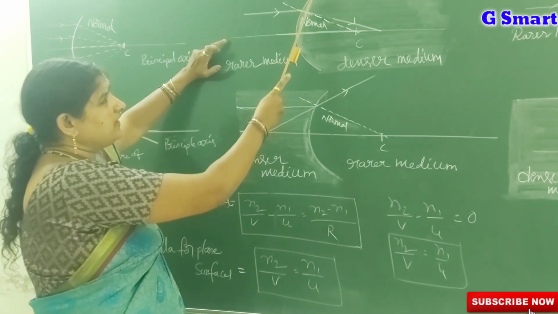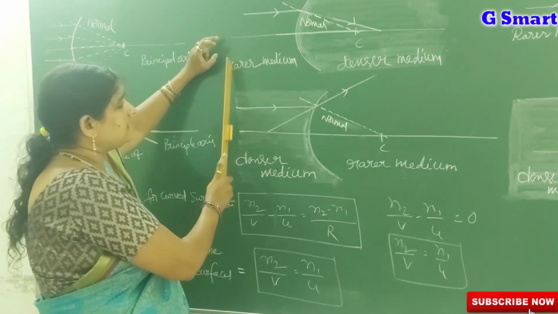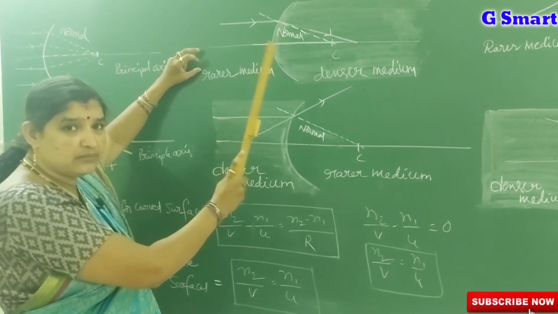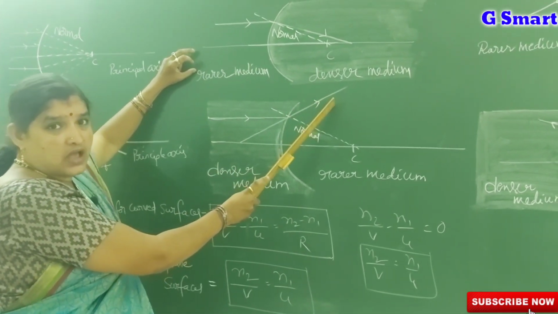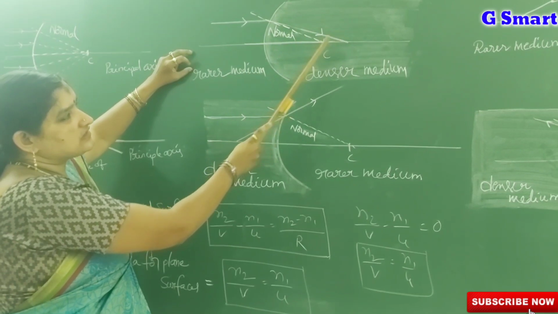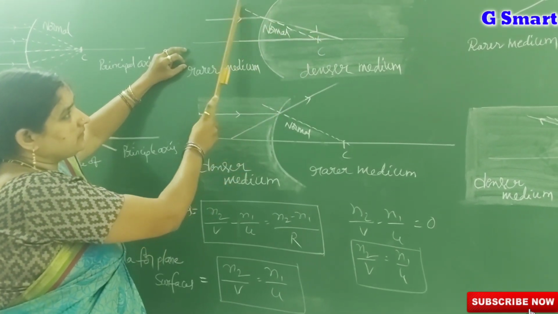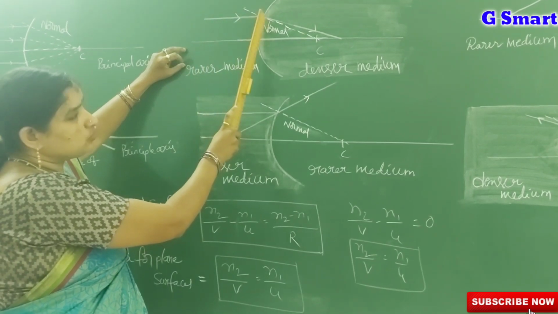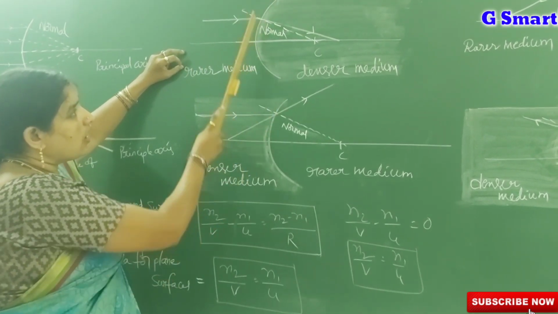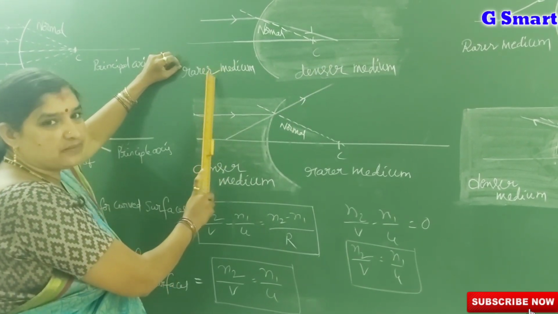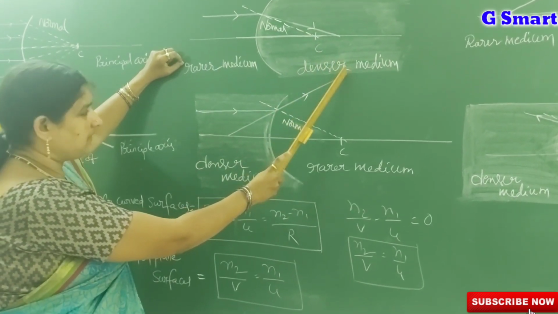Let us see. Take a convex surface. A light ray travels from a rarer medium to a denser medium. When a light ray travels from a rarer medium to a denser medium, after refraction it bends towards the normal. Here the normal is here. The light ray passes through the convex surface, and after refraction it bends towards the normal, because it is travelling from a rarer medium to a denser medium.